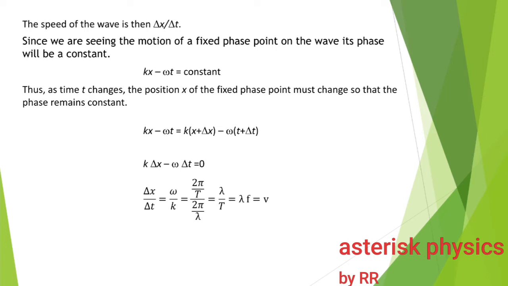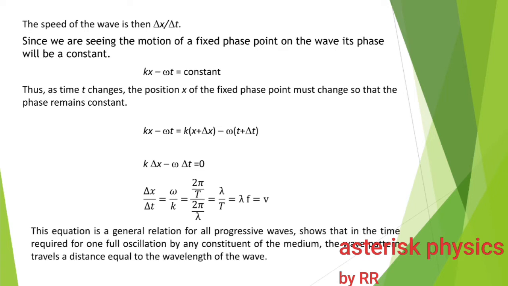So we get lambda into f equal to v. These are the various equations to find out the speed of a traveling wave. Either from delta x by delta t you can calculate, or by knowing the angular frequency and wave number you can calculate the velocity, or by knowing the wavelength and time period, or by wavelength and frequency you can calculate the speed of a traveling wave.